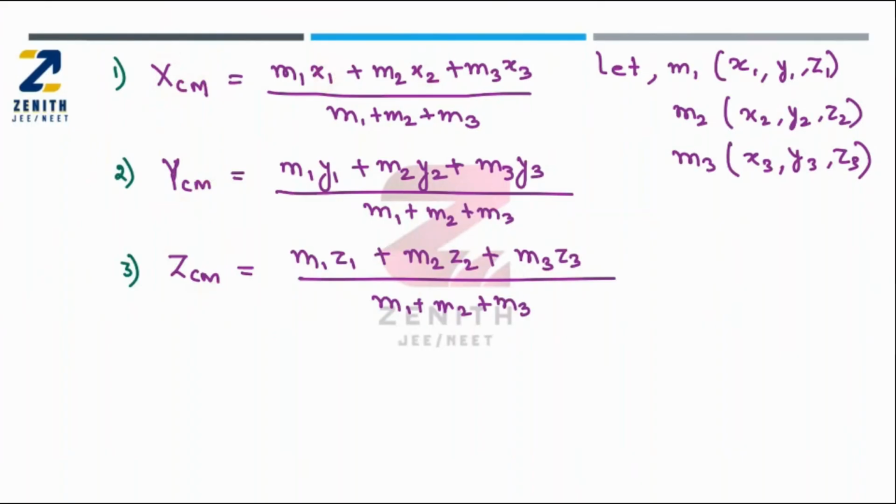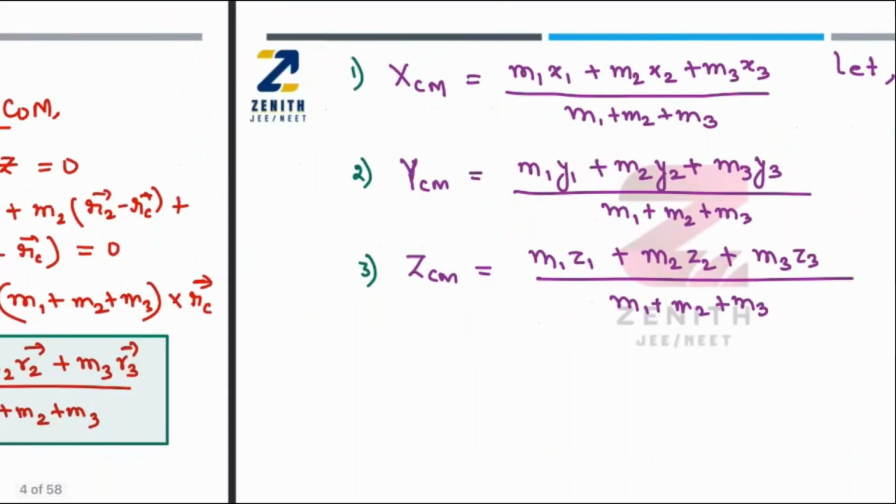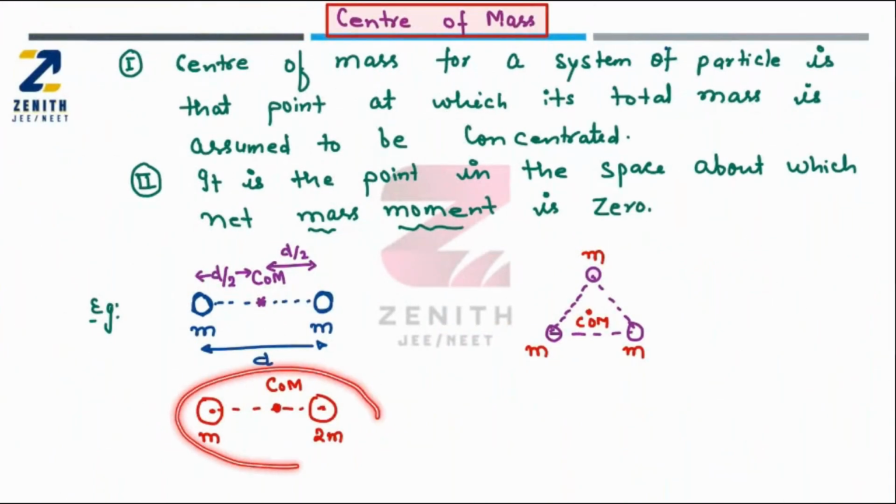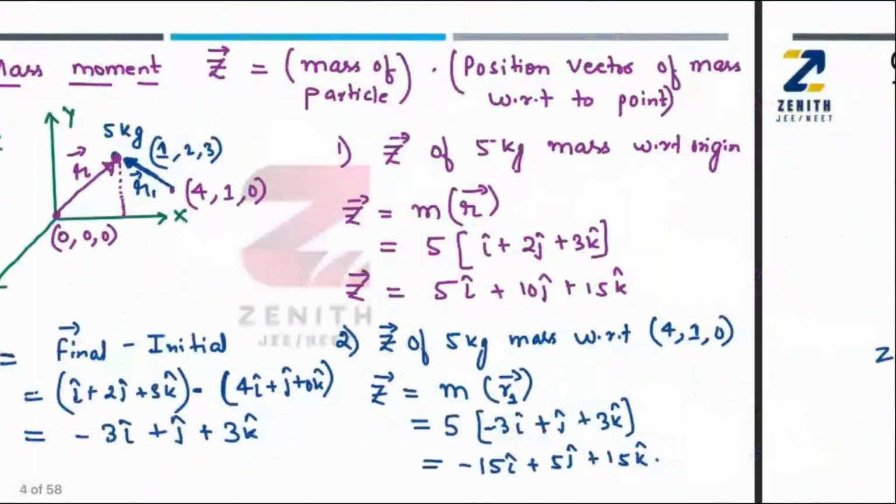Now, I have told you when the 2-point masses are separated by a distance d, whose masses are m and m, their center of mass will be at the center. And the second example I have told you, when these masses are different, the center of mass will be nearest to the heavier mass. So now I am going to discuss this particular example.